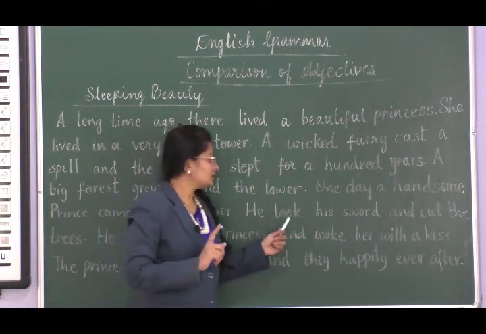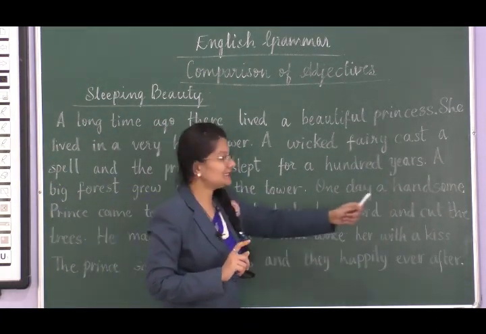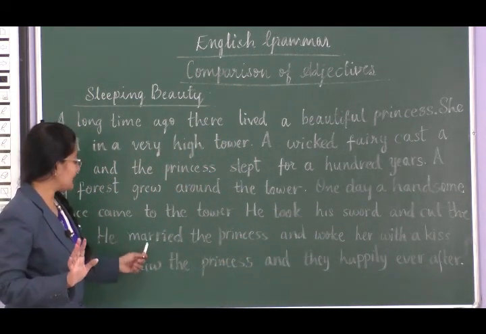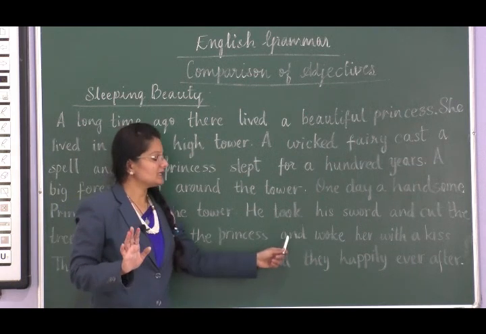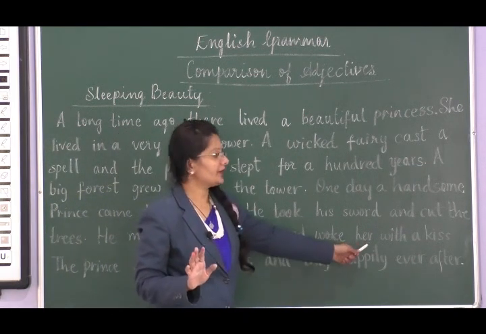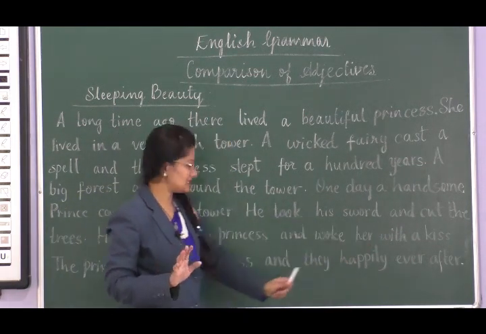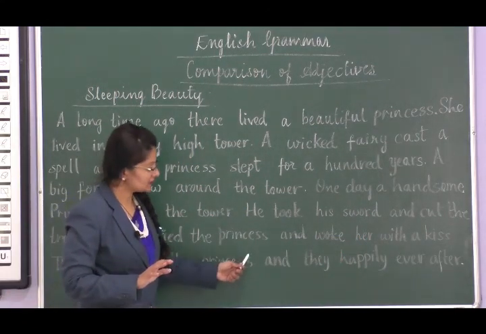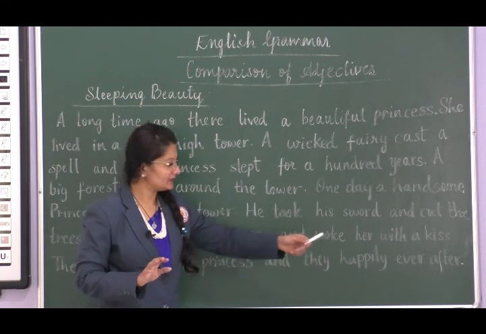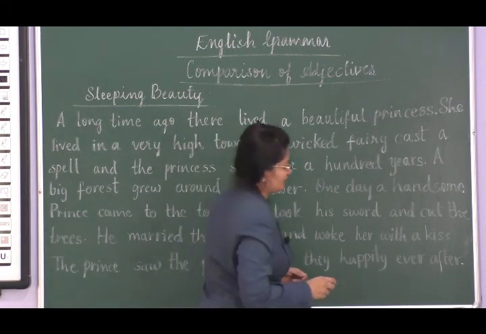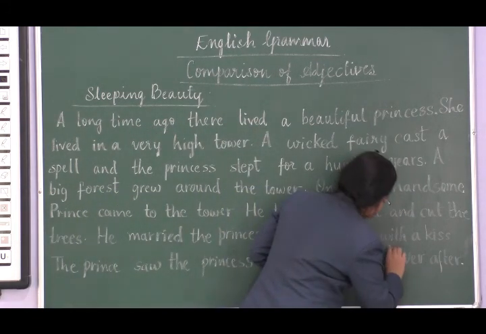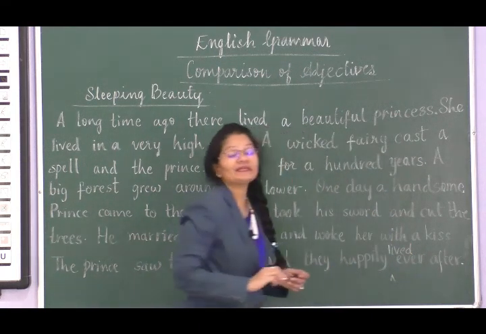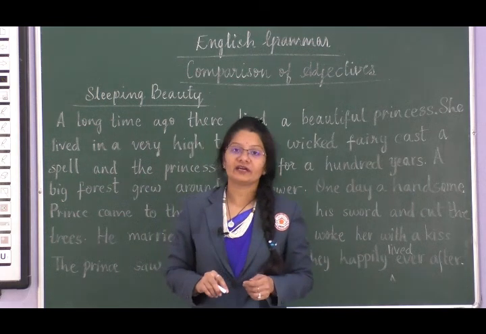He took his sword and cut the trees. He married the princess and woke her with a kiss. The prince saw the princess and they happily lived ever after.